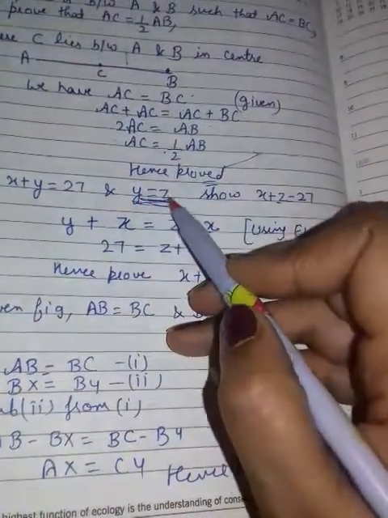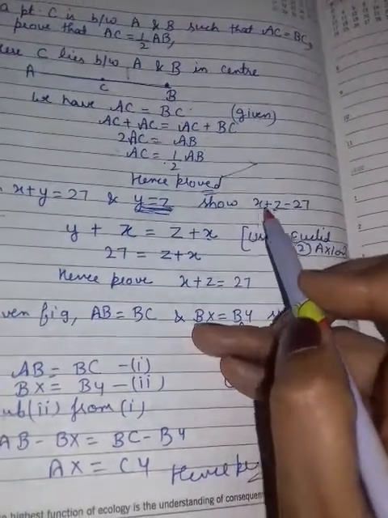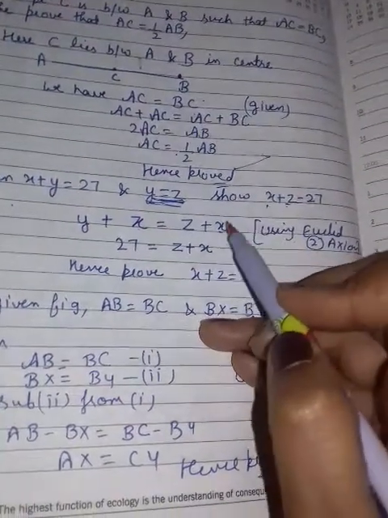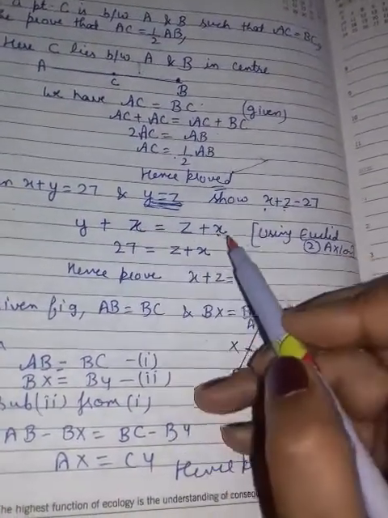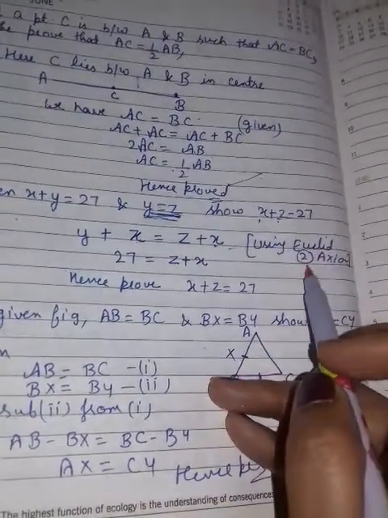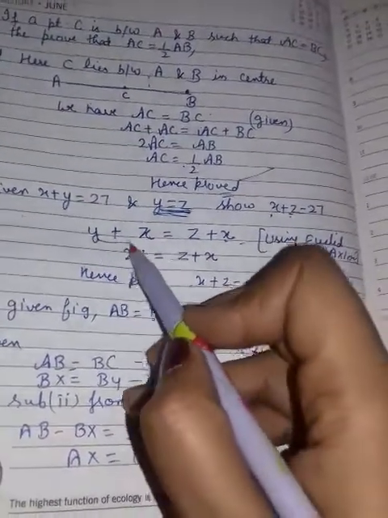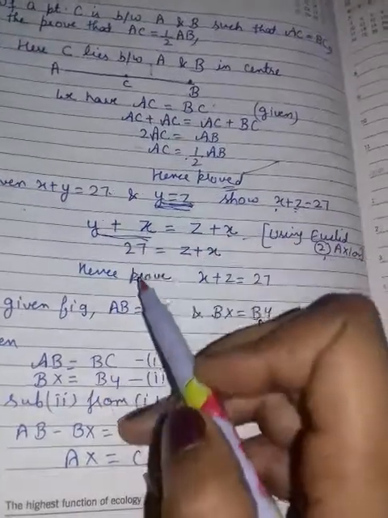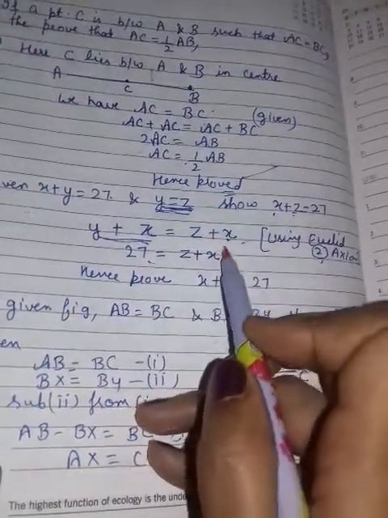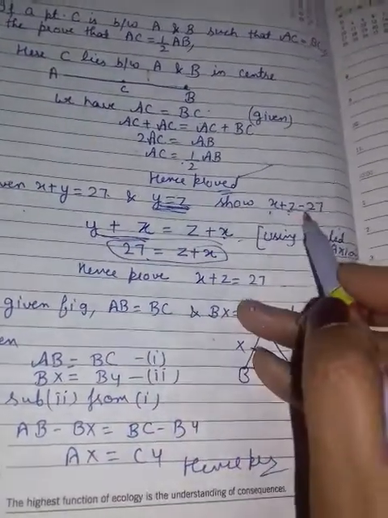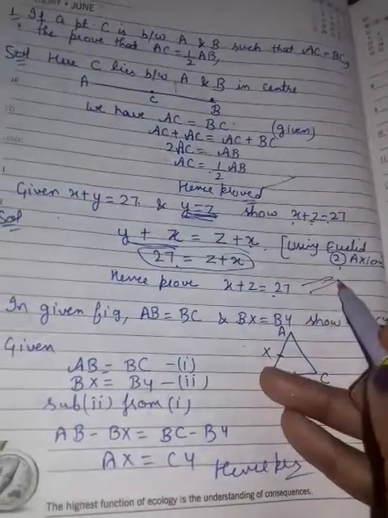We have taken this is equal to this, and you know on the left side you want z plus x, so we are adding x on both sides according to your second axiom. Then you know what this is equal to: 27. I put it and you are getting the result that you have to prove. I hope you are getting.